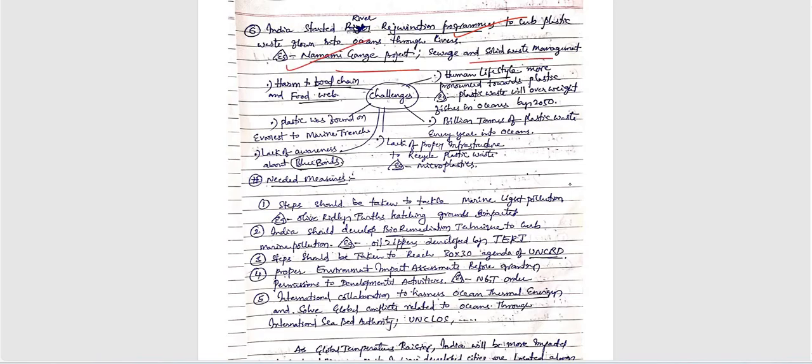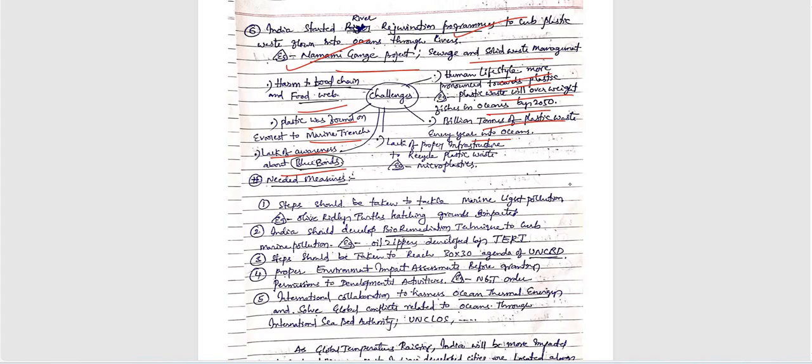Very good. Next, challenges. Coming to the challenges part, harm to food chain and food web, human lifestyle more pronounced towards plastic. Plastic waste will outweigh fishes in oceans by 2050. Billions of tons of plastic waste every year goes into the ocean. These types of facts or data are important. Initiatives need to be included here and there in our answer. Lack of awareness about blue bonds, needed measures here.